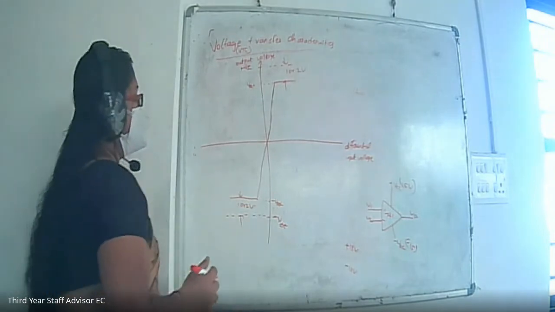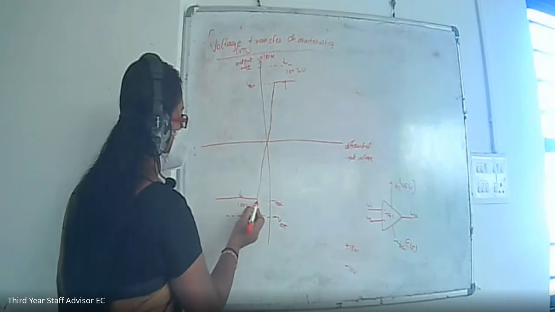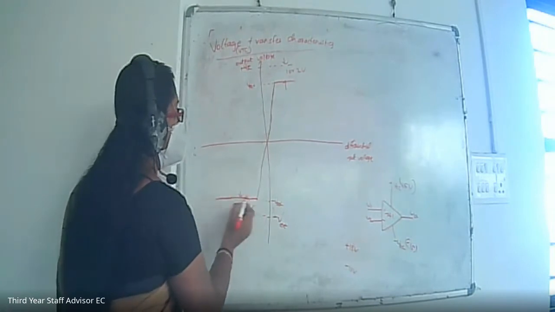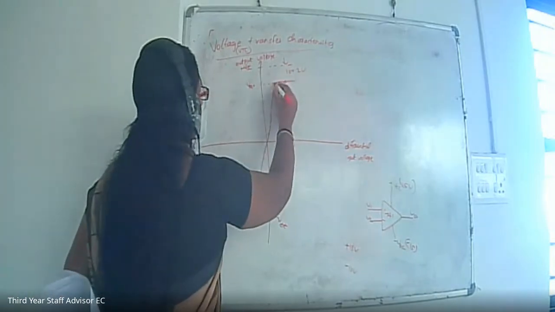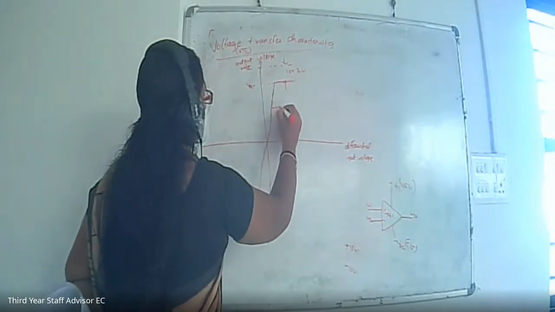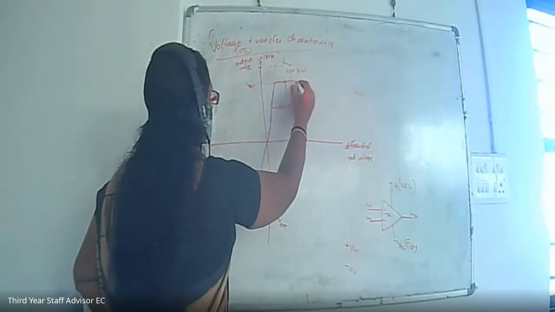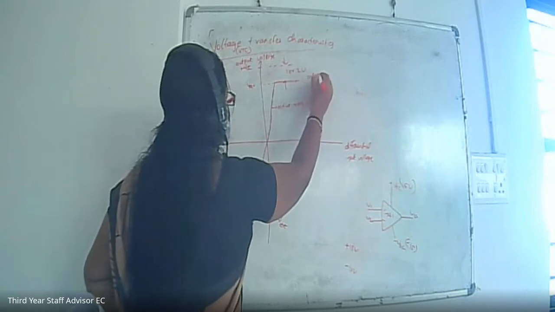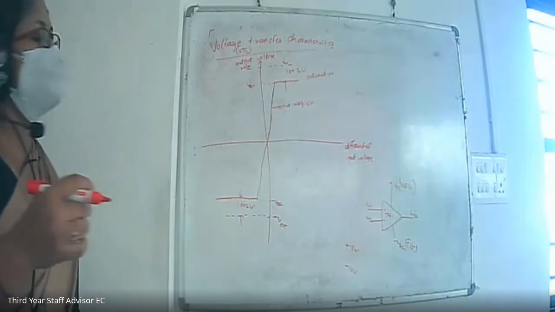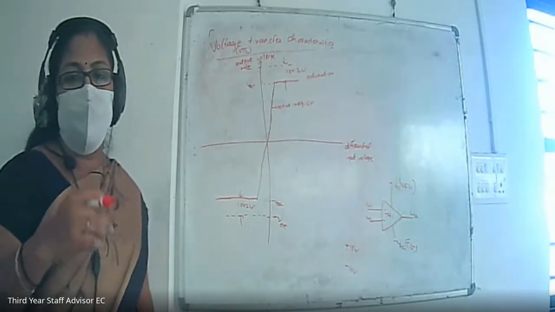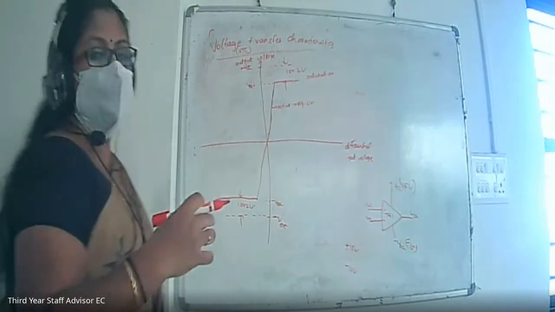So this is the curve. This represents the saturation region. After that saturation point, the output voltage remains the same, that is, the output voltage is saturated. So this is the VTC curve. This represents the active region, and this is the saturation region. This is the VTC, voltage transfer characteristics of the op-amp. You can draw it, and you have to know the points that I am saying.